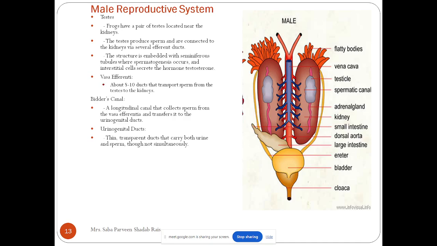but maybe not simultaneously. Yesterday, when we were discussing urochordata, I told you that at a time only one thing will happen. In the case of the male, as in humans, we have a common duct, but urine and sperm are not carried at the same time. At the time of intercourse the sperm will pass, and at the time of excretion urine will pass.